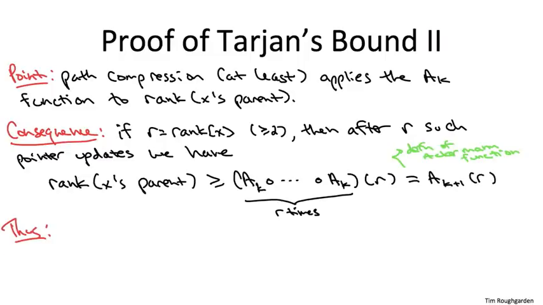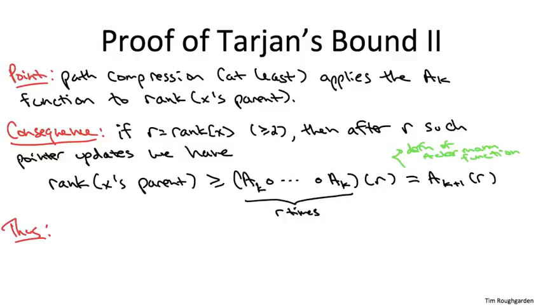Well, this means that after r visits to a bad object x that has rank r, the rank of x's parent has to have grown so much that that growth is reflected in our statistic delta that measures the gap in the rank between an object and the object's parent. So remember how we define delta of x? It's the largest value of k so that the rank of x's parent is even bigger than A sub k applied to the rank of x.